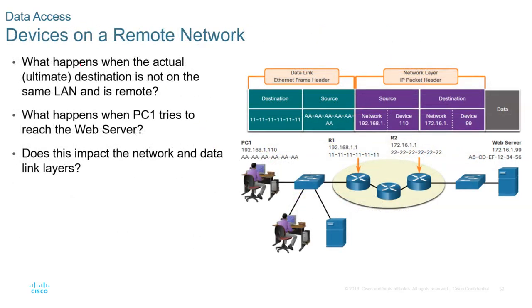Devices on a remote network: what happens when the actual destination is not on the same LAN and is remote? What happens when PC1 tries to reach the web server? The IP addresses are going to remain the same, as you can see this one here and this, they will remain the same. But now the communication is going to go through the packet, it goes through the router. So every time a router receives it, it's going to do the de-encapsulation.